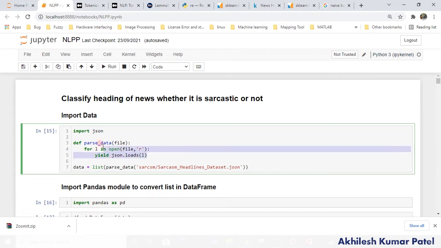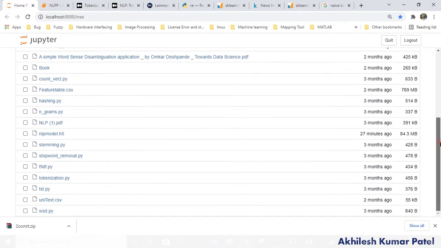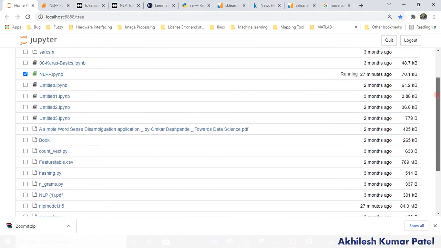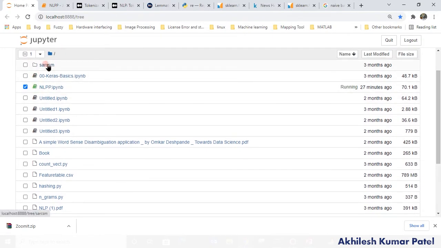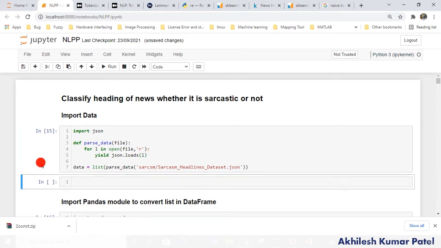So once we have this function, we can apply it to the data which we have. I have this data available here already, I have saved it in this folder. Simply this is a .json file, so I have created one iterative function for that. Once we apply this data inside this function, we will get an iterative variable here. So here we are converting it to a list, and then we will get the complete data. Let me execute this one, and I will show you how the data looks.